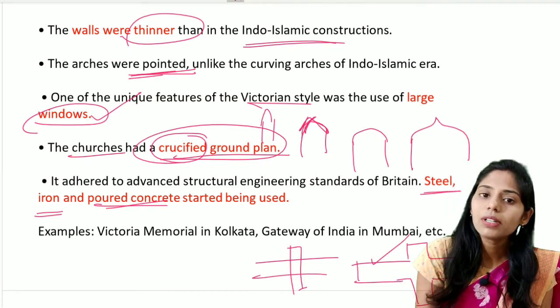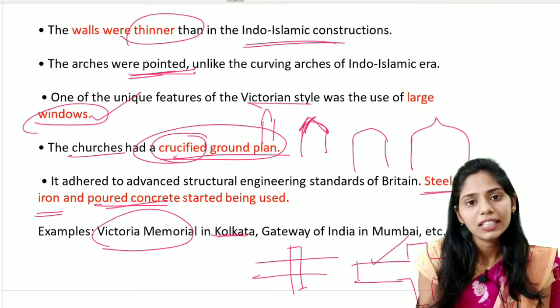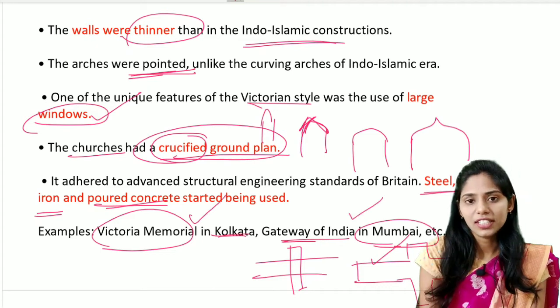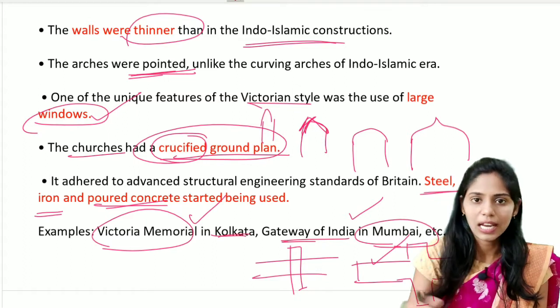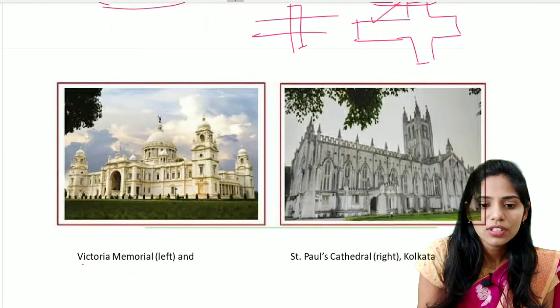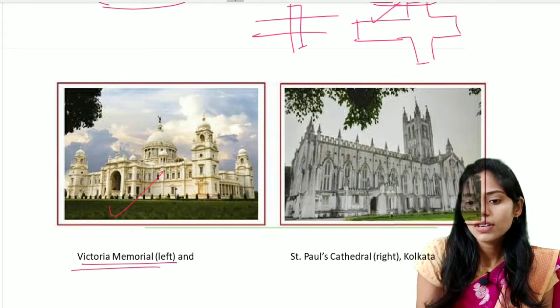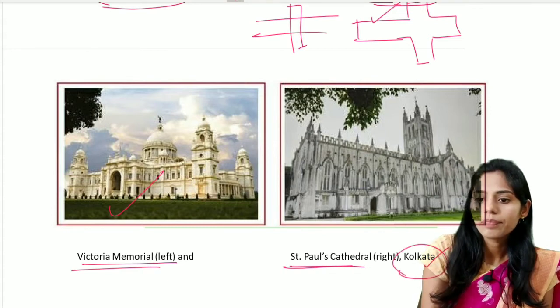And the next examples include the Victoria Memorial, which is located in Kolkata, and the Gateway of India, which is located in Mumbai. These are two important structures built during this time of the British, which come under the Indo-Gothic style. And if you see these images here, this is the Victoria Memorial, located in Kolkata, and the next one is St. Paul's Cathedral, which is also located in Kolkata.